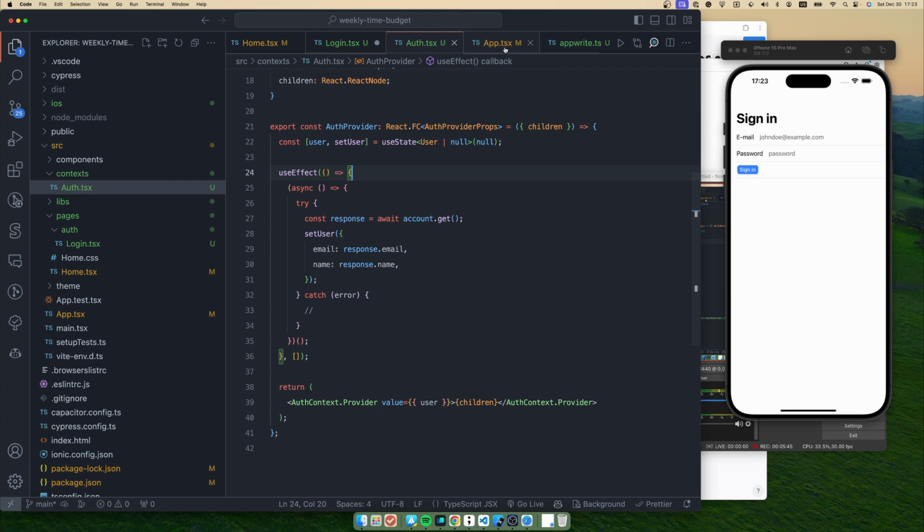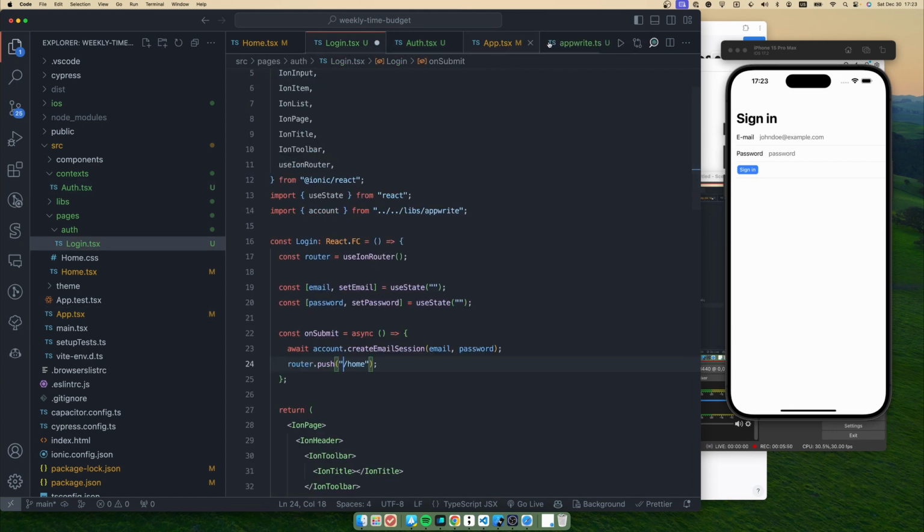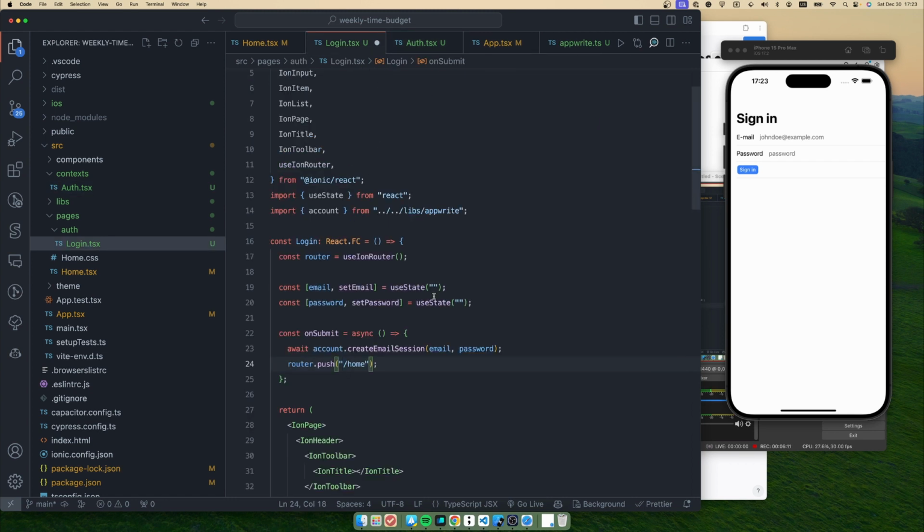Okay, I forgot to store the user after they are logged in. In here we did something different. When the user enters our application, we will just try to fetch the current session as an initial request, but once the user fills out that login form, and when they click the sign in button, if the credentials are valid, we should also store that user information in our state.